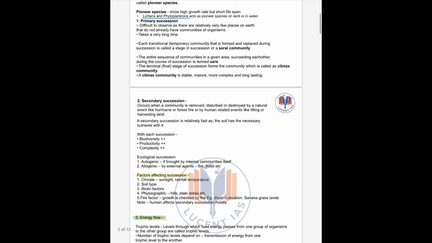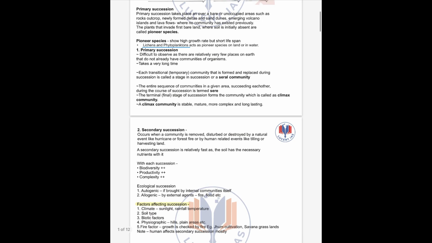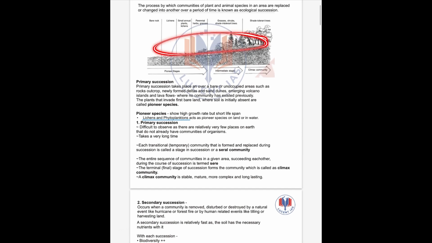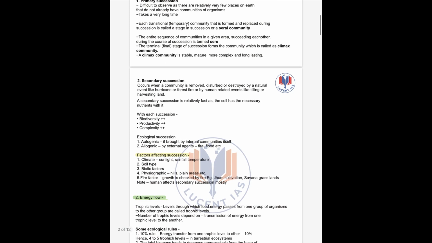Clear? Secondary succession. This secondary succession occurs when a community is removed, disturbed or destroyed by a natural event like a hurricane or forest fire. Suppose this is a forest. For some reason, this forest has been destroyed. Then after destruction, the new plants and animals that grow over here, it is called the secondary succession. A secondary succession is relatively fast and the soil has the necessary nutrients in it. With each succession, we will see the biodiversity will increase, productivity will increase and complexity will also increase.